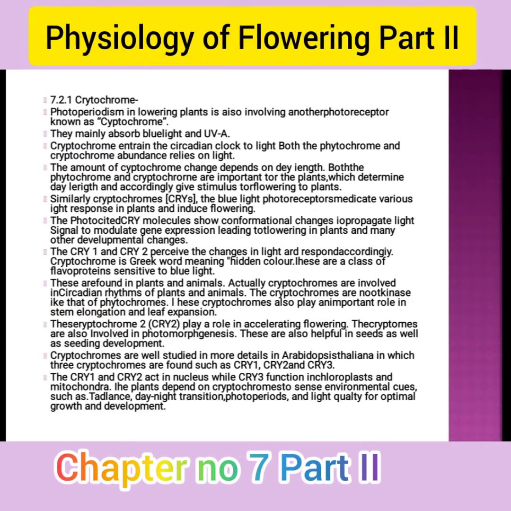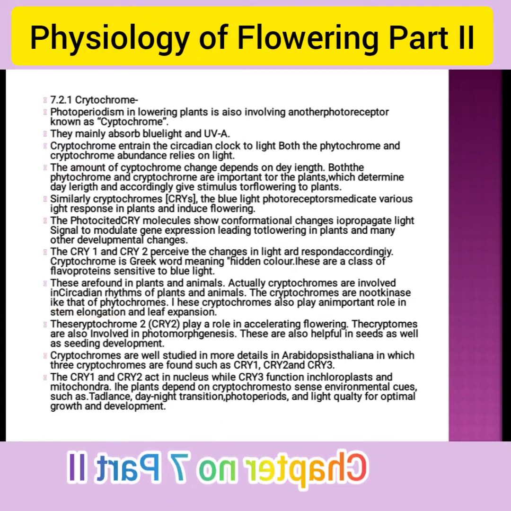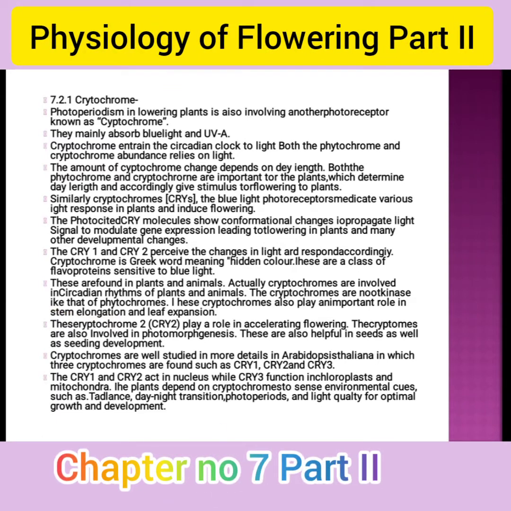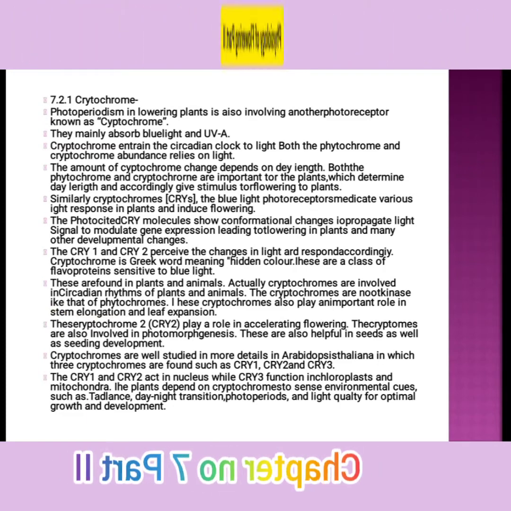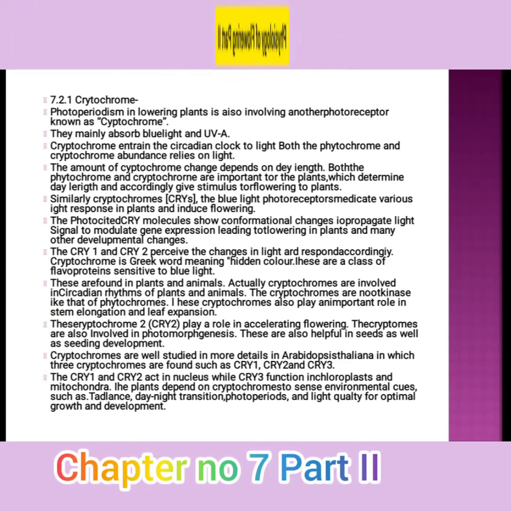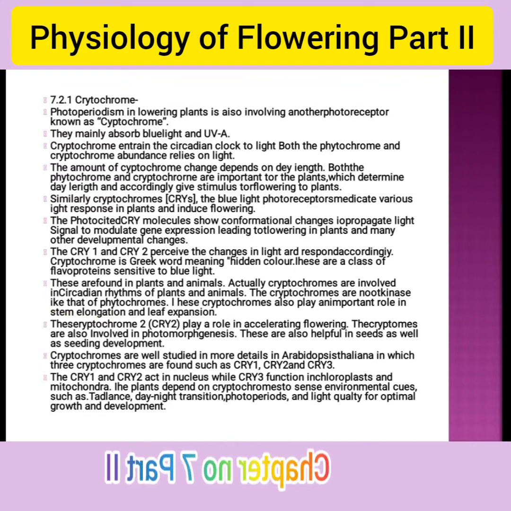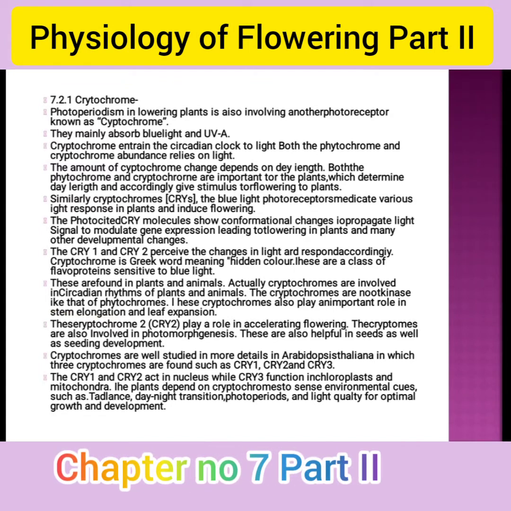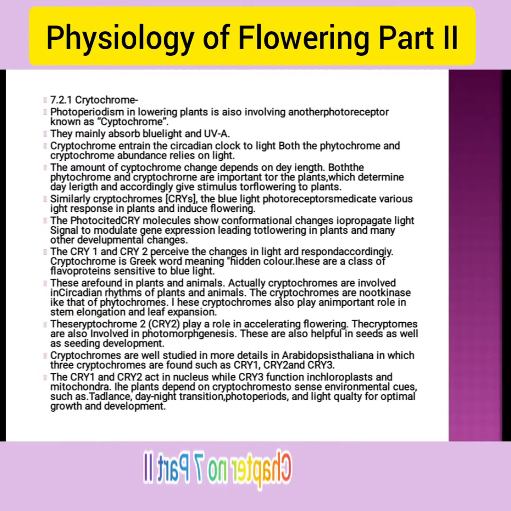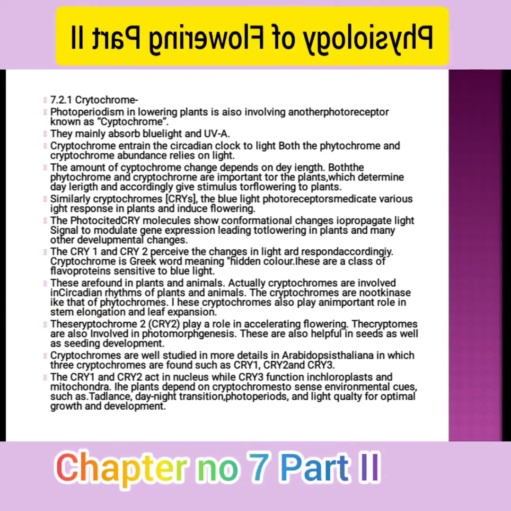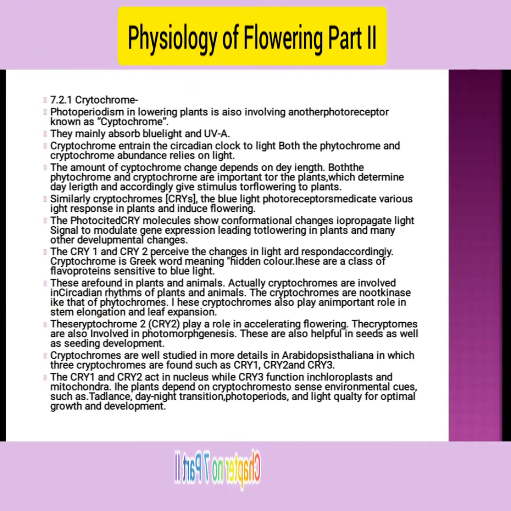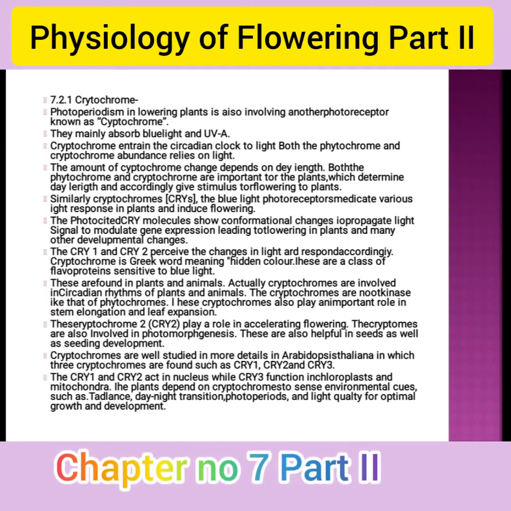Then the next point is the cryptochromes. Photoperiodism in flowering plants also involves another photoreceptor known as the cryptochromes. They absorb mainly blue light and UV-A light.